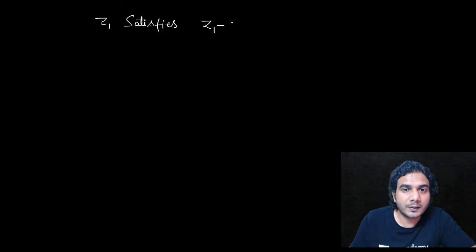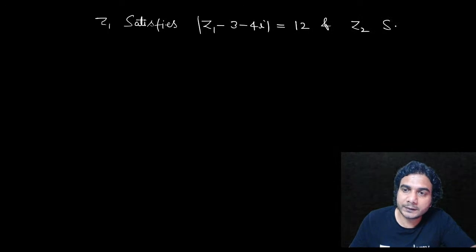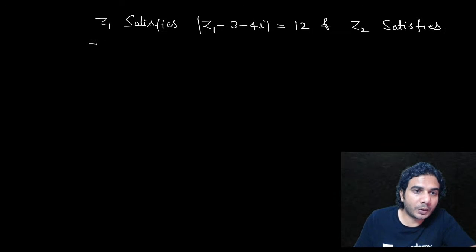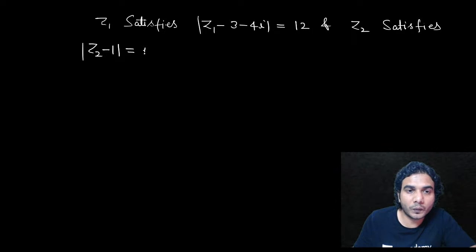Now let me give you another example. Now this one is a very good question. z1 satisfies mod of z1 minus (3 minus 4i) is equal to 12, and z2 satisfies mod of z2 minus 1 is equal to 1.